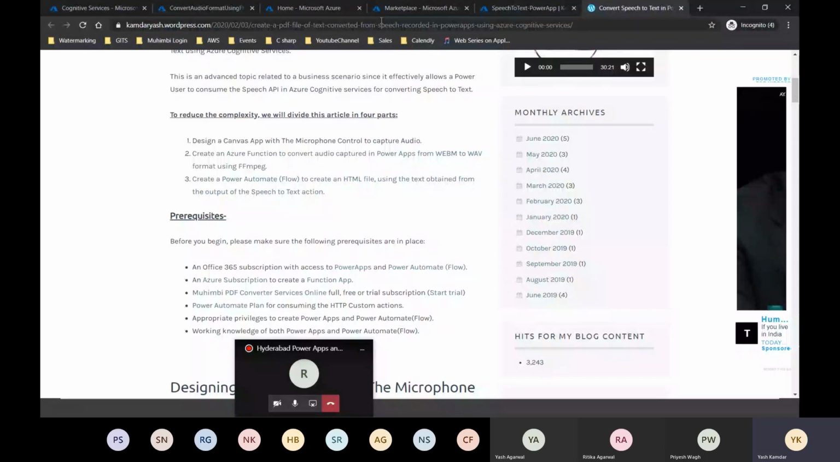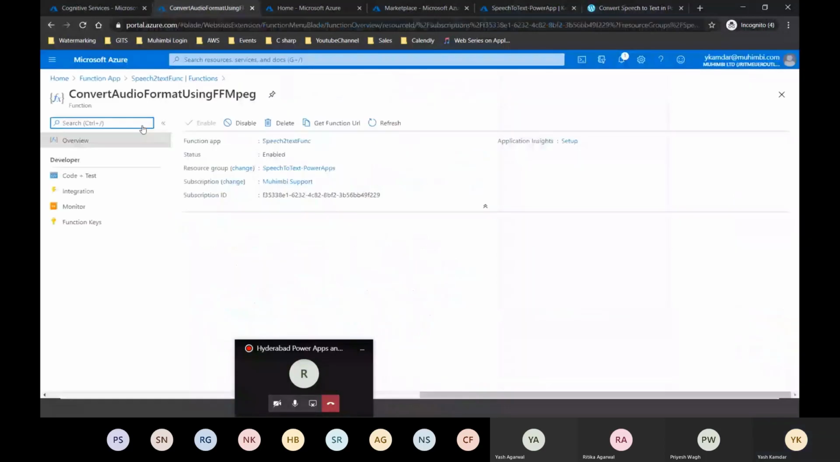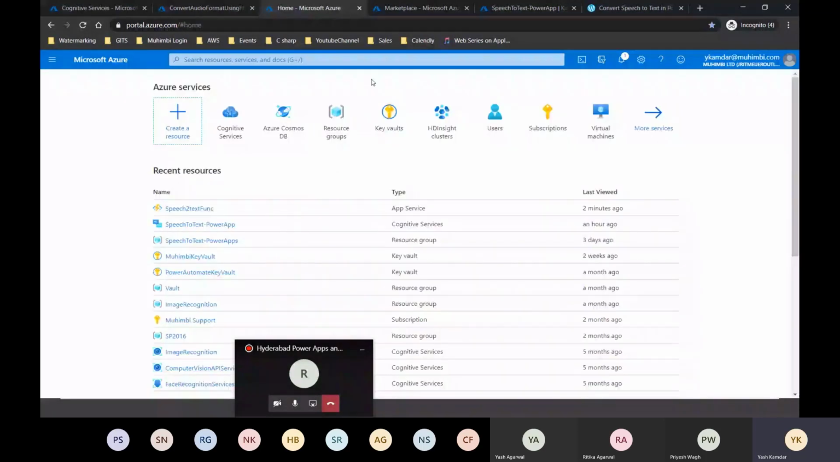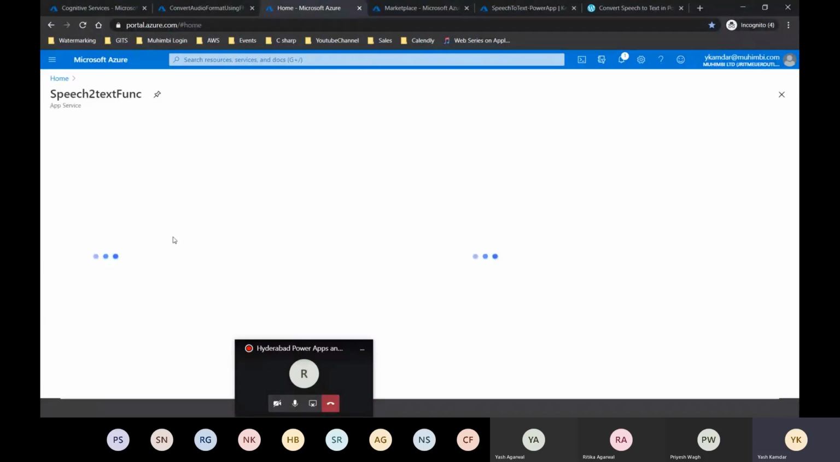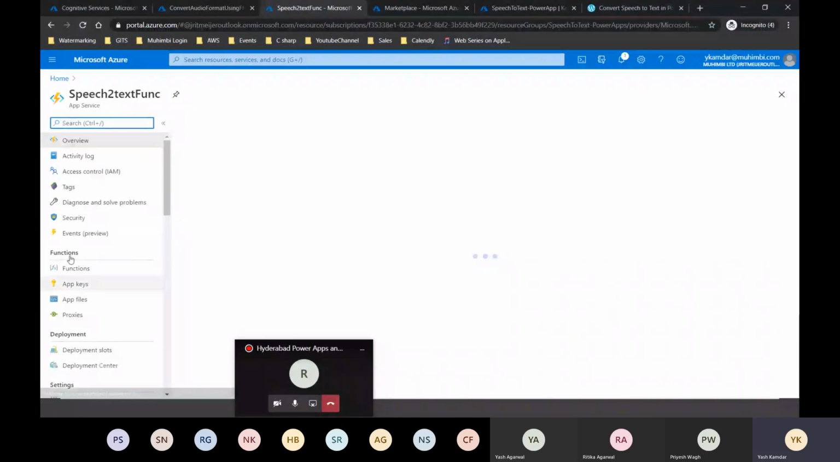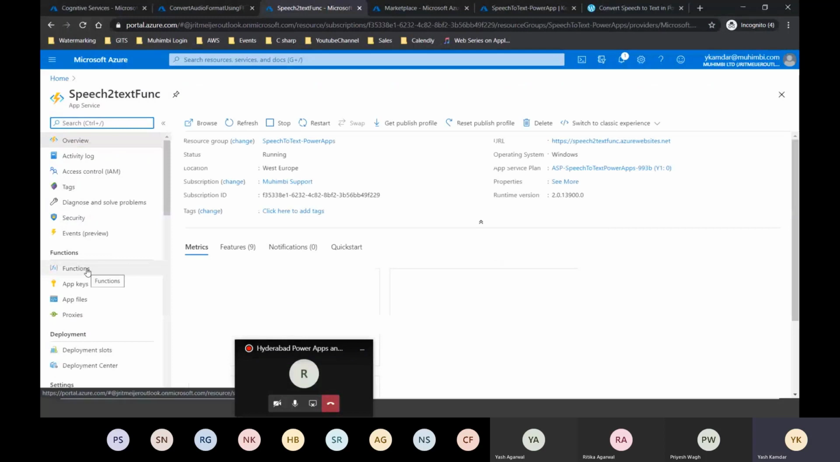Okay, this is my Azure function. I'll tell you where you need to go. So this is speech to text func. I'll just click on it, and then you can host multiple functions inside a single entity. So I'll just click on functions. This brings me to convert audio format using FFmpeg. I'll click on this and show you the code.